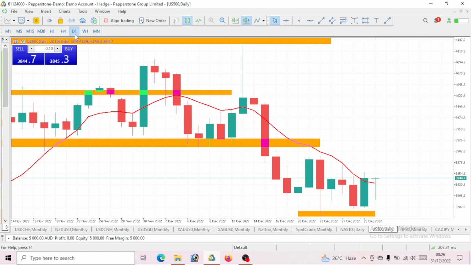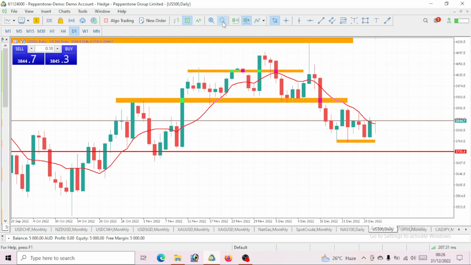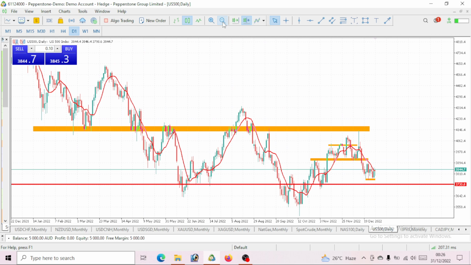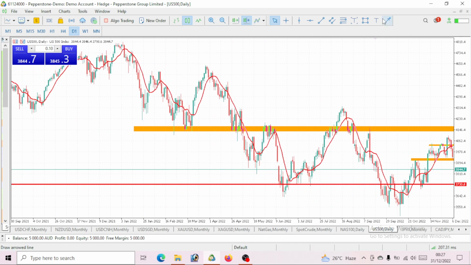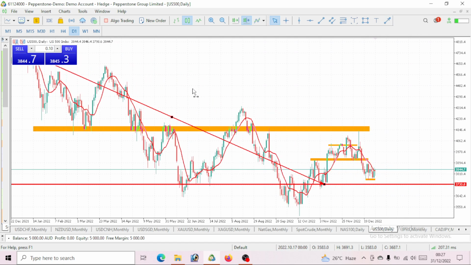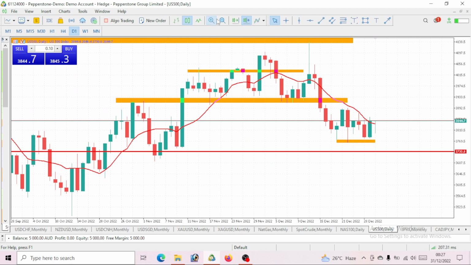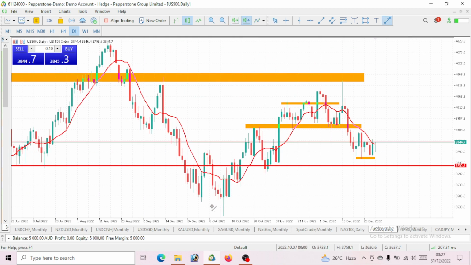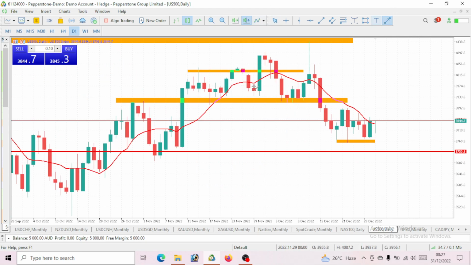That should now take us to the daily time frame. So like I said, we would want to zoom out again and know the trend for what we would want to trade. You can see the trend, a downtrend move, right? So let's see this movement here. You can see clearly this is a downtrend move. We can now take a look at this as a pullback, which is more visible, which we can really tell on the weekly time frame. Now let's take a look at this movement on the daily time frame. So see this movement here.